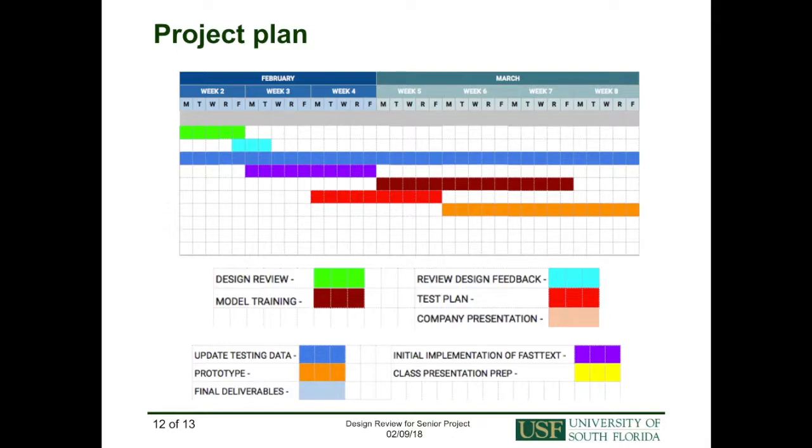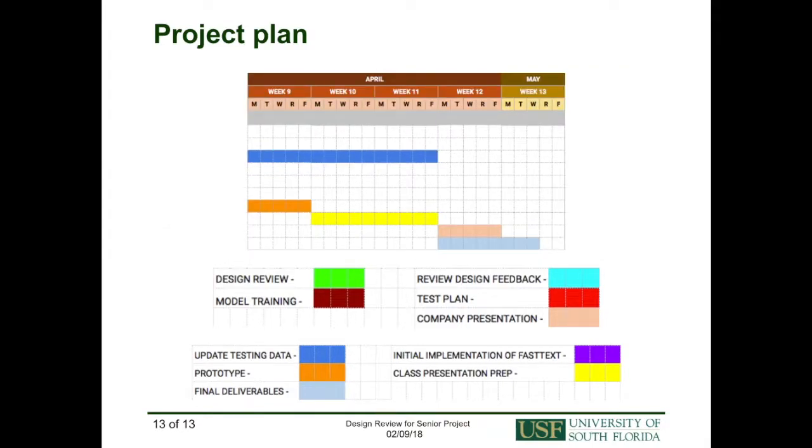We have already begun implementing the FastText classifier, which will allow us to build an initial model from the updated training set received from SunView. Since having a lot of data is crucial to building a strong model, we will be updating this training data all throughout the semester. As you can see, the training data is updated in the beginning of February and extends all the way towards the third week of April.